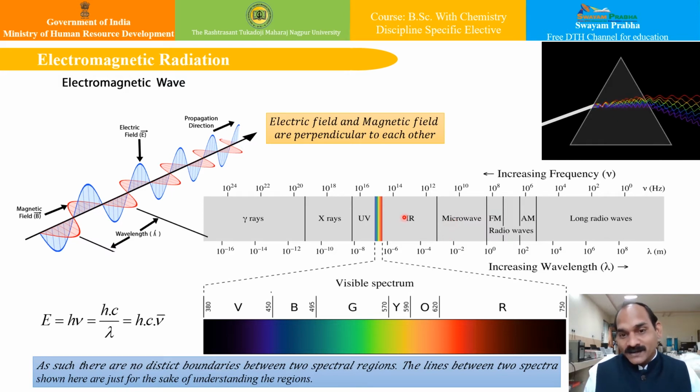You can see the spectral lines, the spectral signatures of molecules or synthetic material. It is particularly used by chemists, the IR region, that is the infrared region. Then in the visible region, we can see these beautiful colors, VIBGYOR: violet, indigo, blue, green, yellow, orange, and red. This is the range of approximately 380 nanometers to 750 nanometers. Then with a little higher energy, the ultraviolet rays which we receive from the sun, then X-rays, and then gamma rays with very high energy, very low wavelength and high frequency.